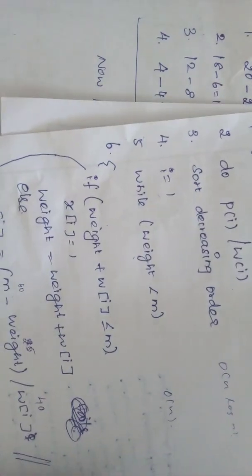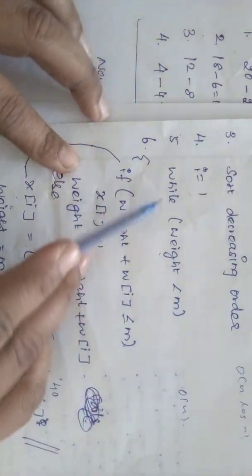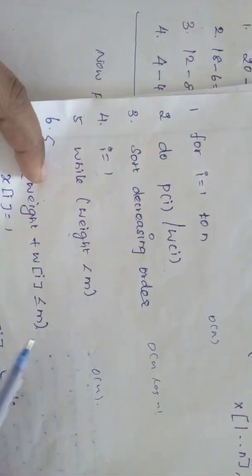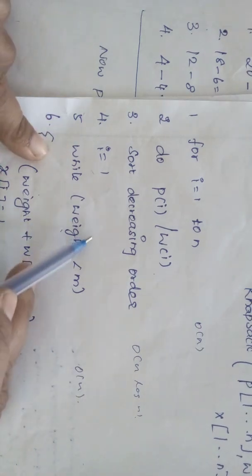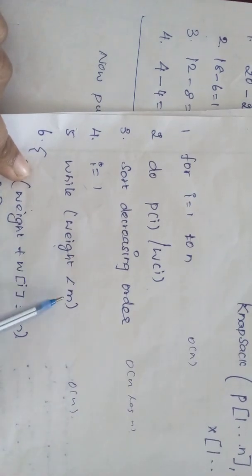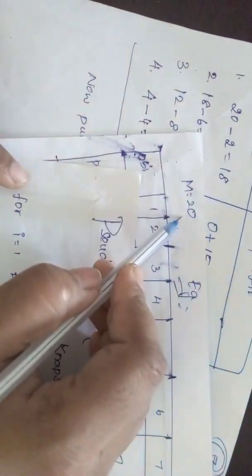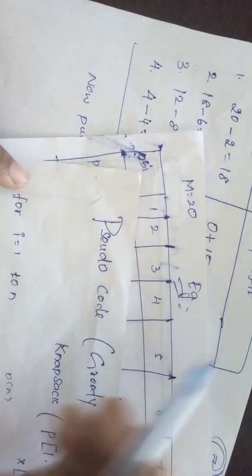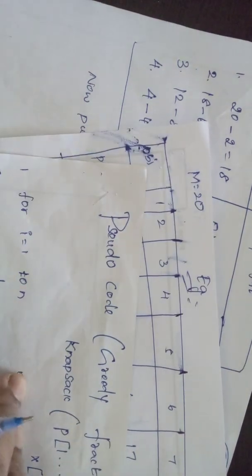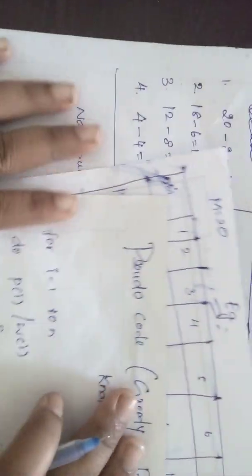Now we come into the loop while weight is less than m. Initially, weight equals 0, so the initial weight 0 is less than m. Here m is 20, and 0 is less than 20. Then it goes on to the next step.